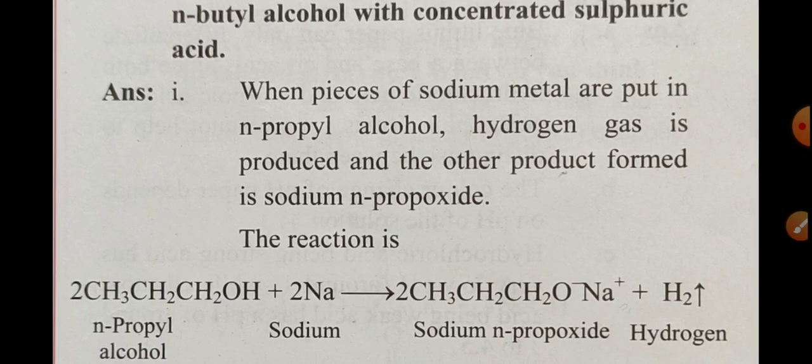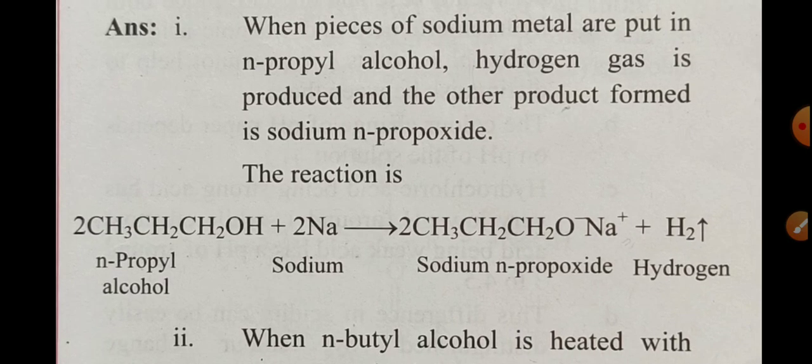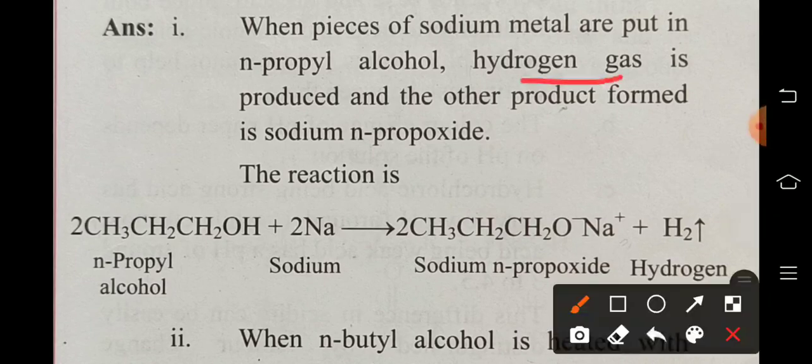Now the first answer. When pieces of sodium metal are put in N-propyl alcohol, hydrogen gas is produced and the other product formed is sodium N-propoxide. Ethanol was in the previous reaction, then ethoxide. Here propanol is used, then propoxide is formed. With the metal sodium, N-propoxide is formed.